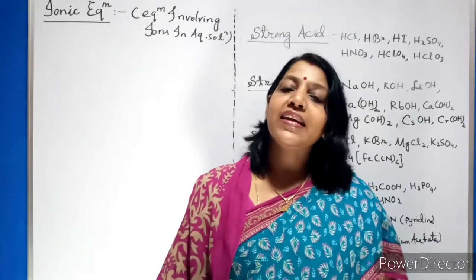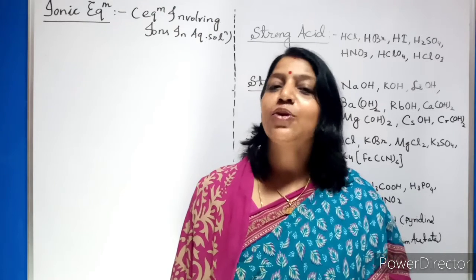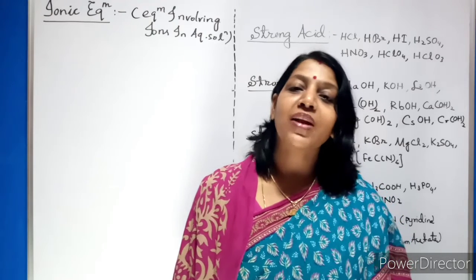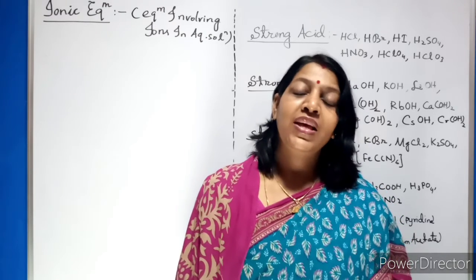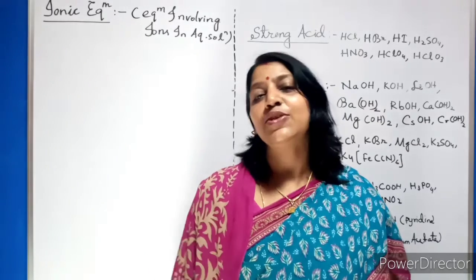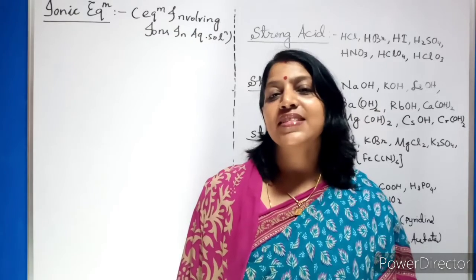Based on that, he introduced a term called degree of ionization. For an electrolyte, it is not equal to 0, whereas for a non-electrolyte, it is equal to 0. The second classification he made is that electrolytes are again categorized into two: one is called strong electrolyte and the second is called weak electrolyte.